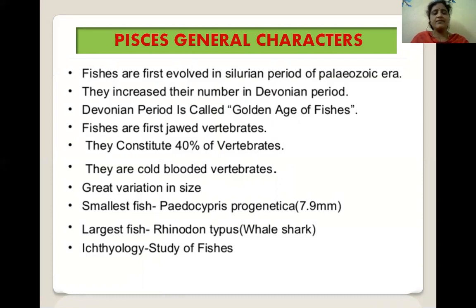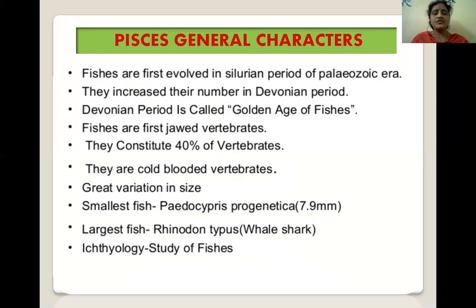Fishes may be defined as cold-blooded animals, which means they change their body temperature according to the ambient environment, which shows great variation in size. The study of fishes is called ichthyology. Ichthys means fish, logos means study.